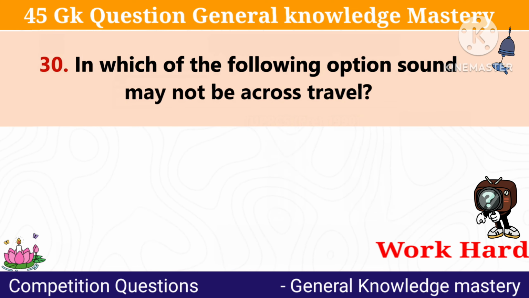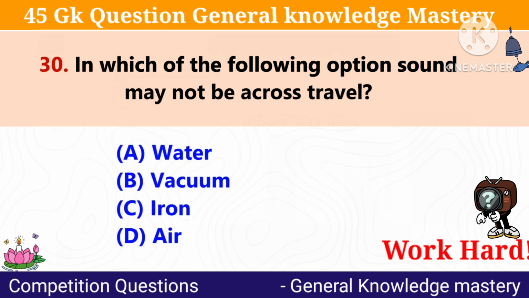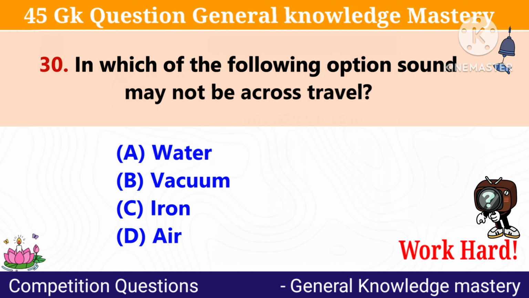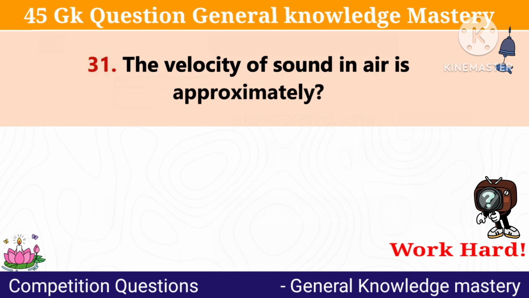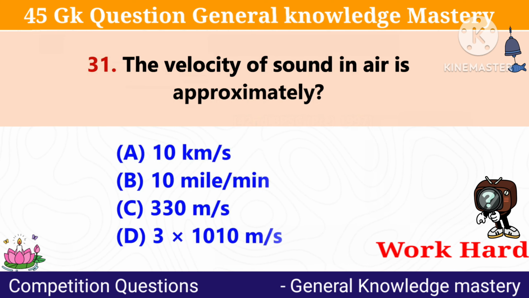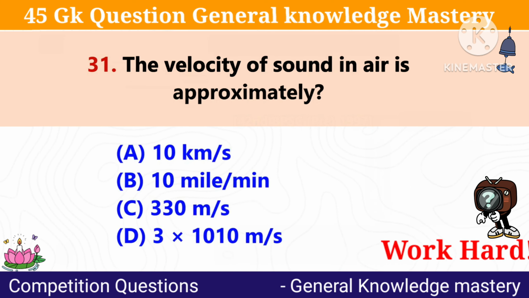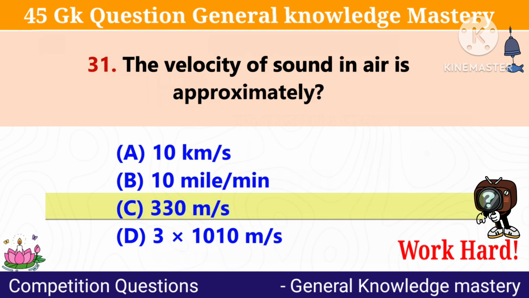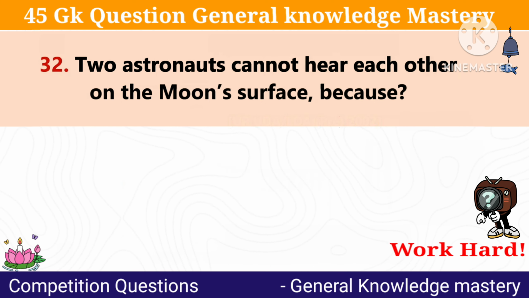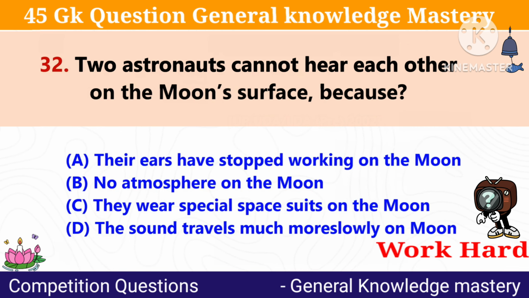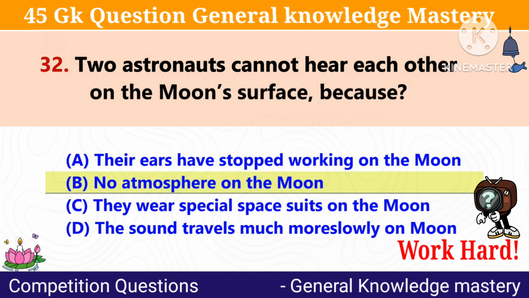In which of the following options can sound not travel? Answer: Vacuum. The velocity of sound in air is approximately? Answer: 330 meters per second. Two astronauts cannot hear each other on the moon's surface because? There is no atmosphere on the moon.